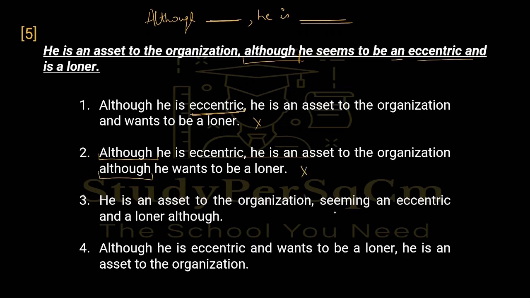He is an asset to the organization, seeming an eccentric and is a loner though. Now this is not making any sense. So this is also incorrect. Although he is eccentric and wants to be a loner, he is an asset to the organization. So यहाँ पे पहले नेगेटिव पार्ट यूज हो रहा है, उसके बाद पॉजिटिव पार्ट आ रहा है, and grammatically ये भी ठीक है that he is eccentric and wants to be a loner. ये नेगेटिव पार्ट के सारे एलिमेंट्स एक साथ आ रहे हैं. So this is going to be the correct option, option 4.